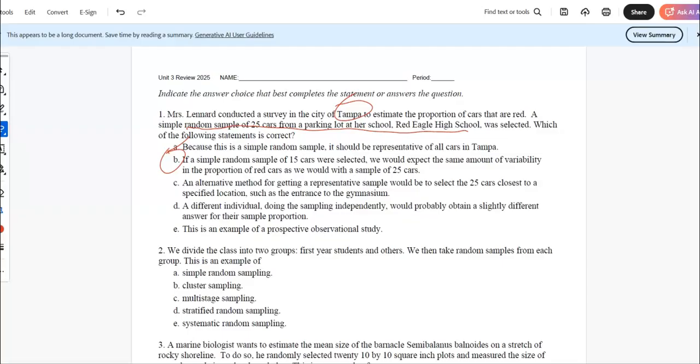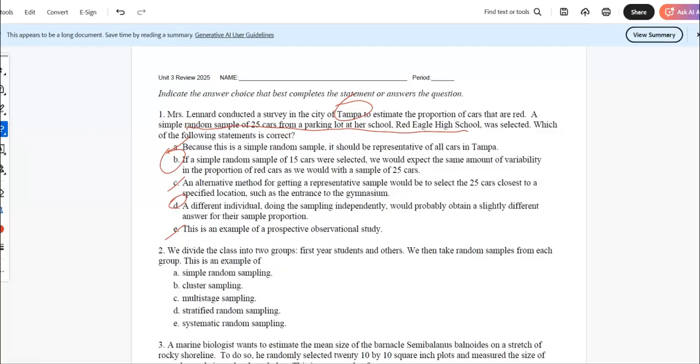An alternate method of getting a representative sample would be to select the 25 cars closest to a specific location. Again, I think it's city of Tampa. I just don't like that answer. Maybe this is a poorly written question. A different individual doing the sampling independently would probably attain a slightly different answer. So, well, that's true too. So it's one of those. This is an example of perspective. No, it's not perspective. It's not looking into the future.